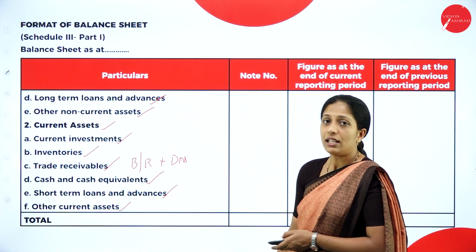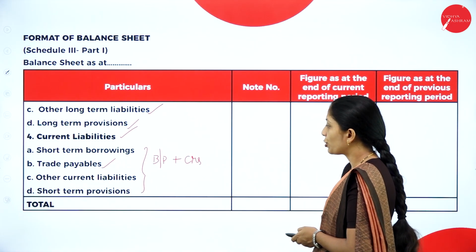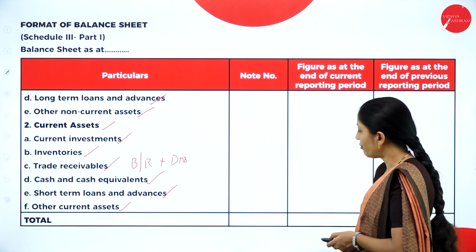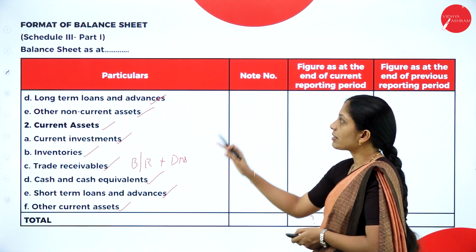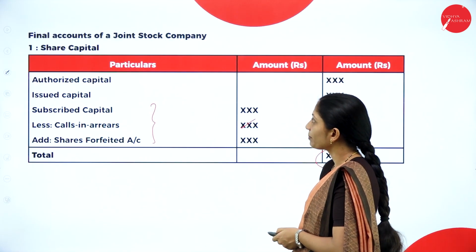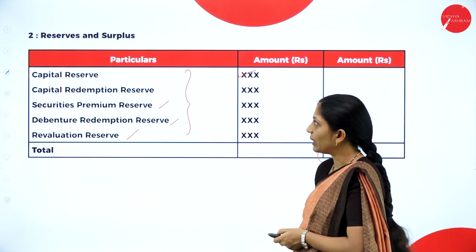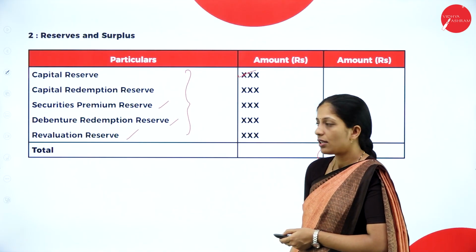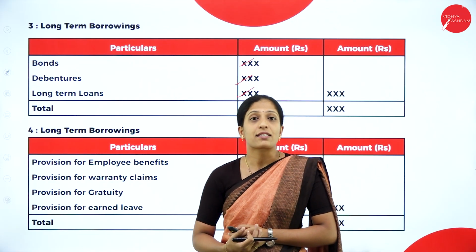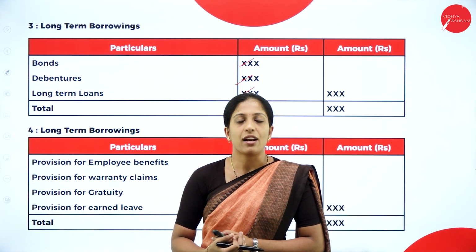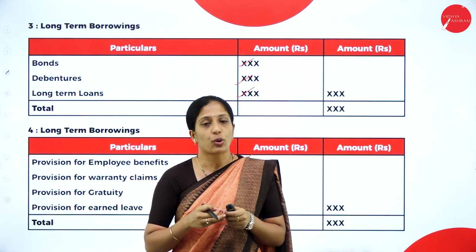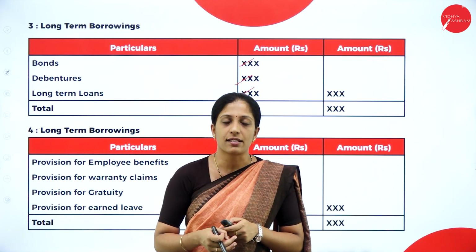So when you total, the total of liability should be equal to total of assets. Okay, so this is the format of balance sheet. Now let us see the notes. So share capital, we are done with it. Reserves and surplus. We have gone through it. Long-term borrowings. These are the necessary notes what you have to prepare for your 15 marks. Okay, so it all depends upon the question where you have to prepare the necessary notes.